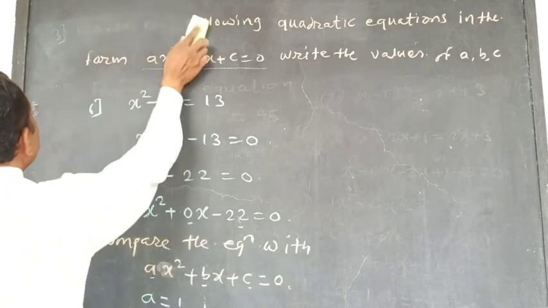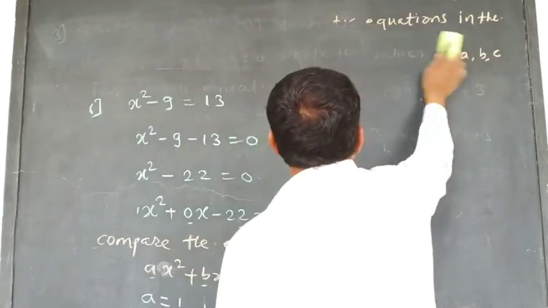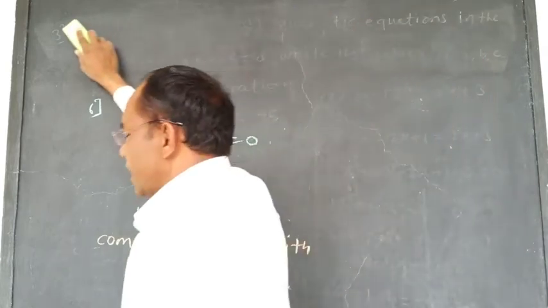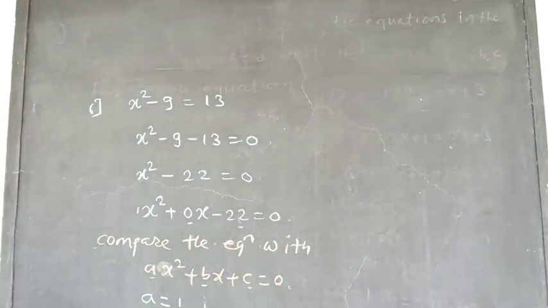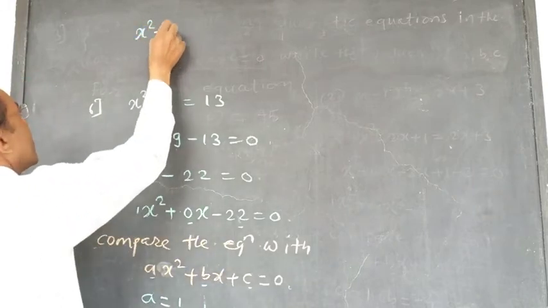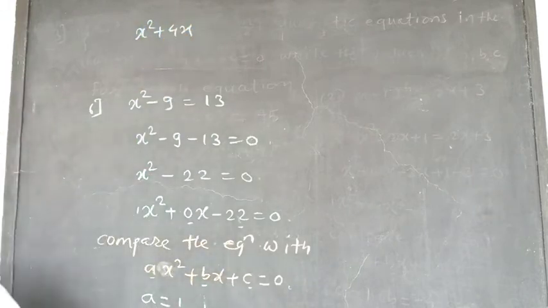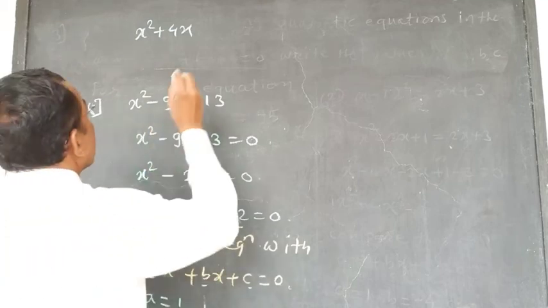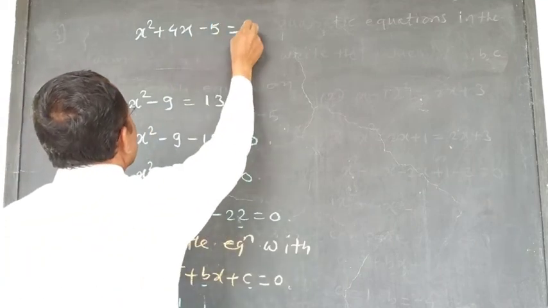See here, the first equation is x square plus 4x minus 5 is equal to 0.